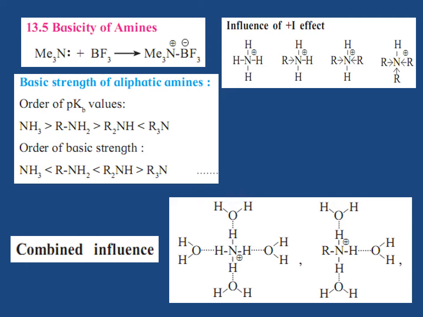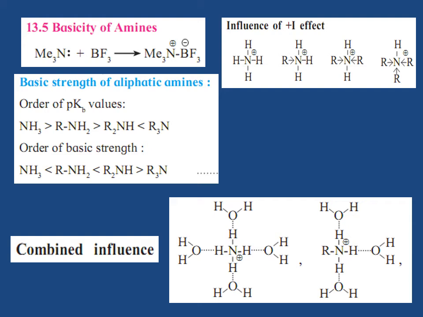Order of stabilization: NH4+ less than RNH3+ less than R2NH2+ less than R3NH+. Expected order of basic strength: NH3 less than RNH2 less than R2NH less than R3N.